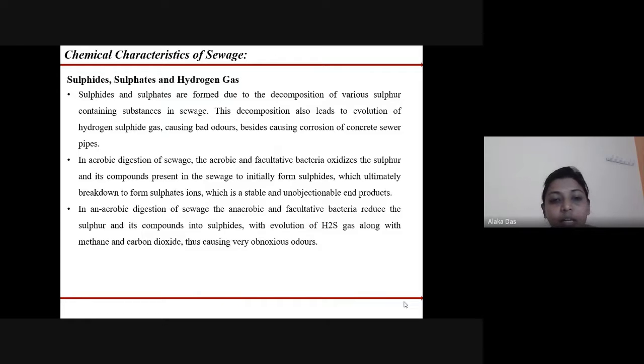And in anaerobic digestion of sewage, the anaerobic and facultative bacteria reduce the sulfur and its compounds into sulfides, with the evolution of H2S gas along with methane and carbon dioxide, which causes obnoxious odors.